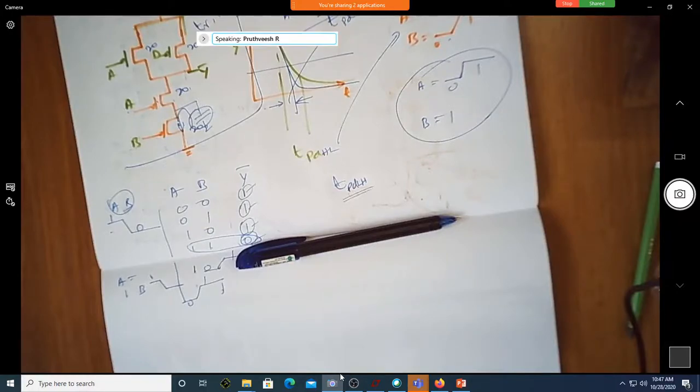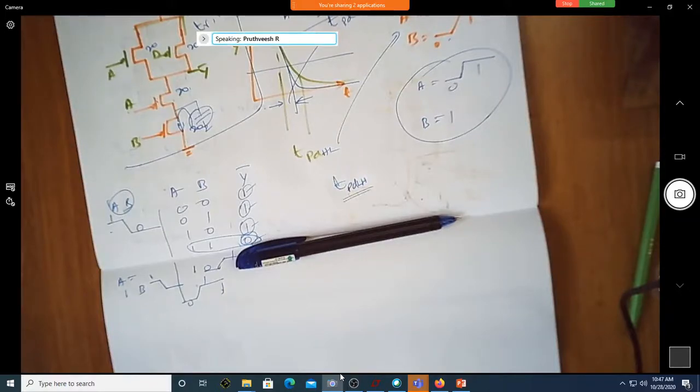Why? Because AB simultaneously 1 1. Okay. They discharge. No, you are talking about A charging. You are talking about rise time. In case of rise time, what is the question of discharge? Oh, yes, sir. Rise time, which is better?